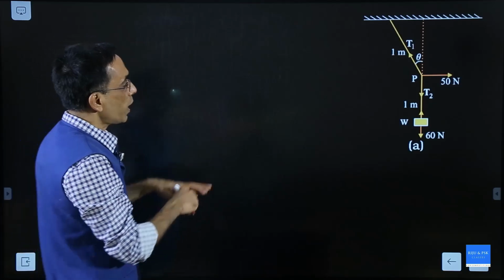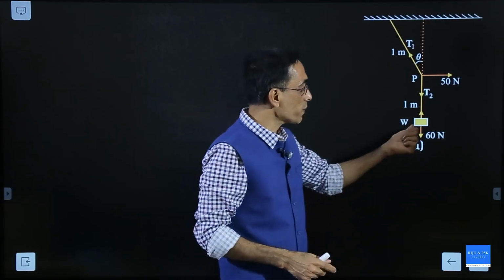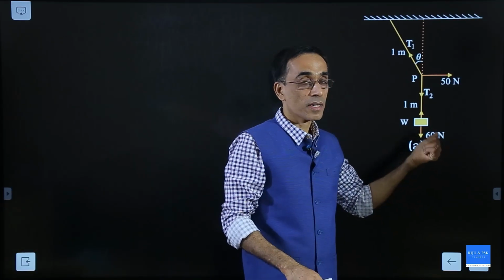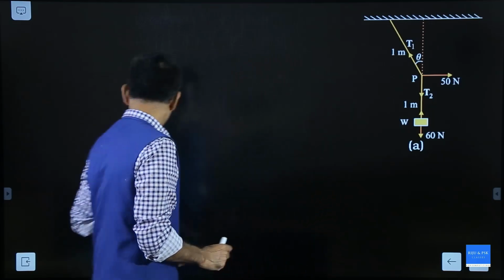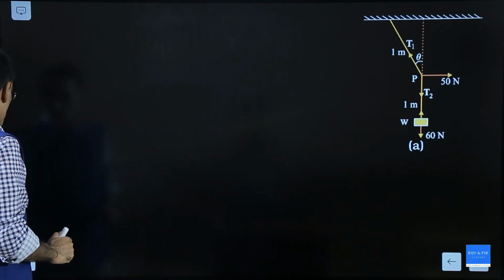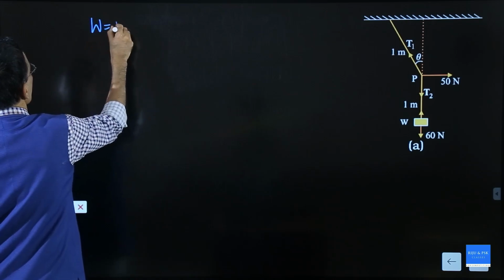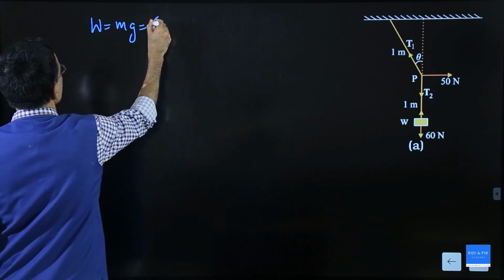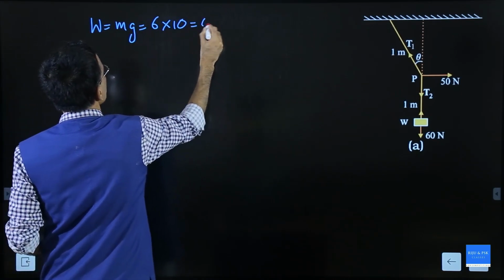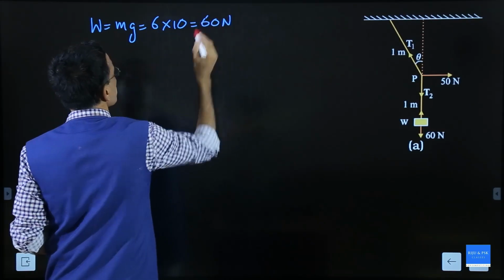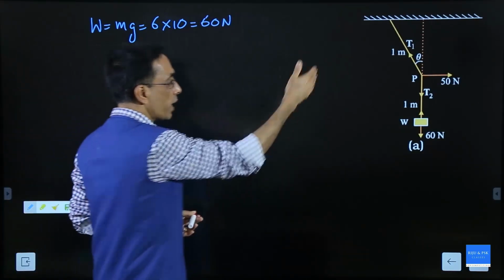So I am redrawing that one. The mass of the body was given as 6 kilogram and g was equal to 10. So we can calculate the weight of the block as mg. So weight is mg, which is 6 into 10, which is equal to 60 Newton. And 60 Newton will act downward.